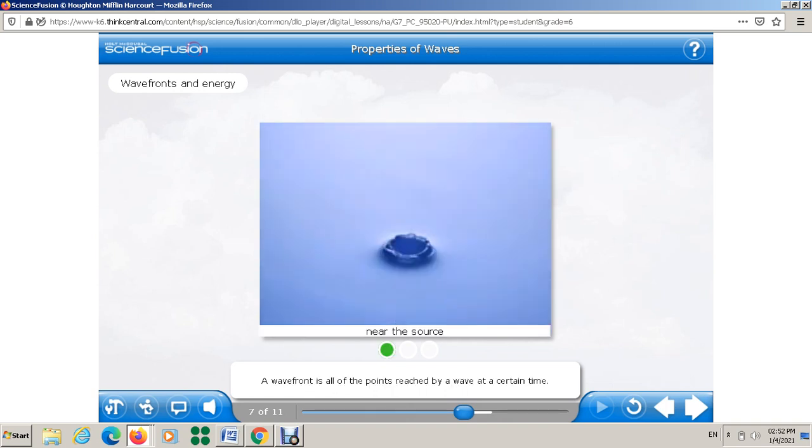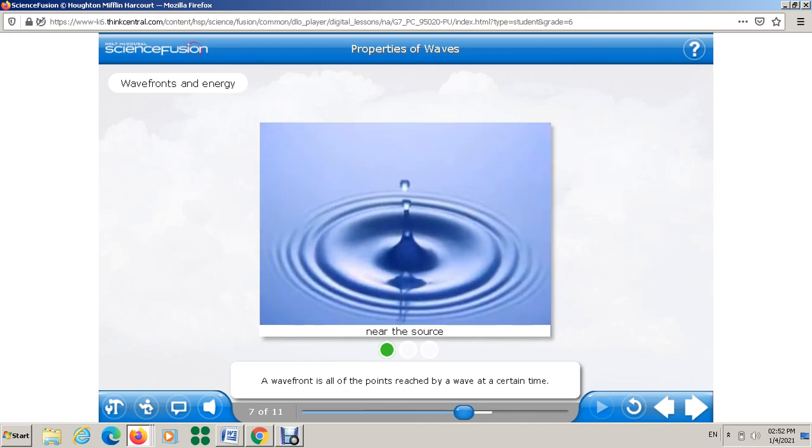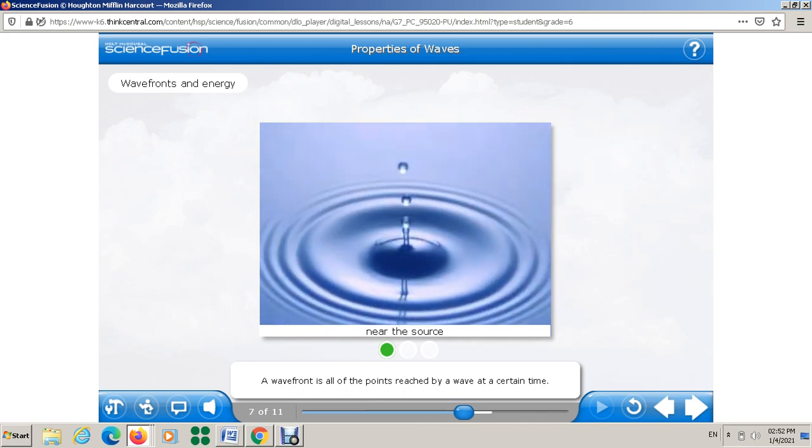A wave front is all of the points reached by a wave at a certain time. The wave front covers less space near the source of the wave. Thus, the energy of the wave is distributed over a smaller area near the source.